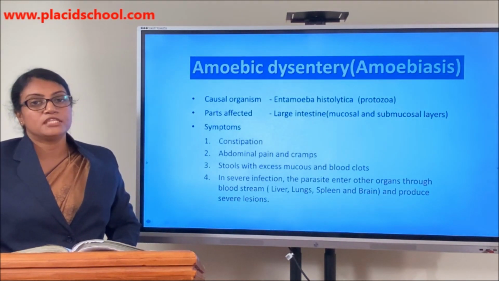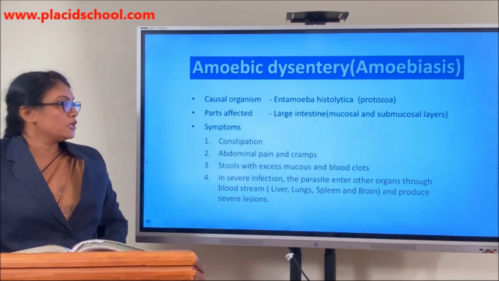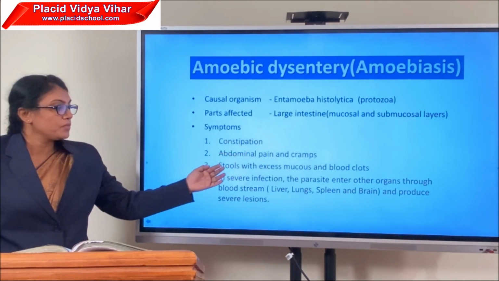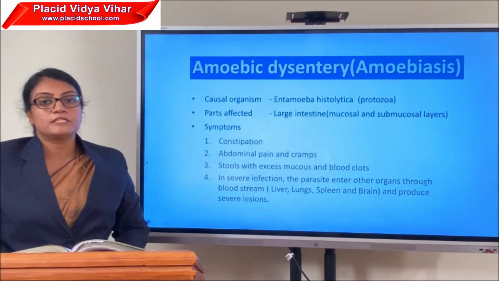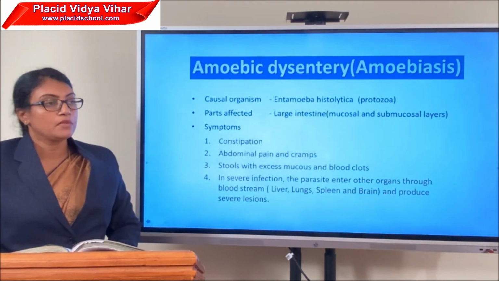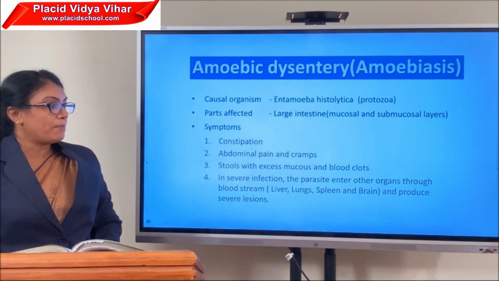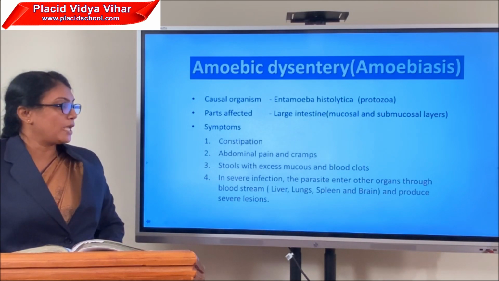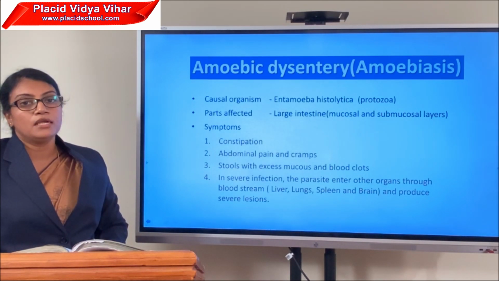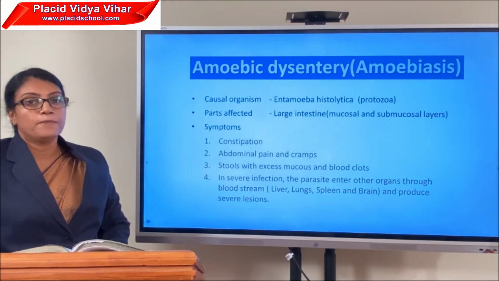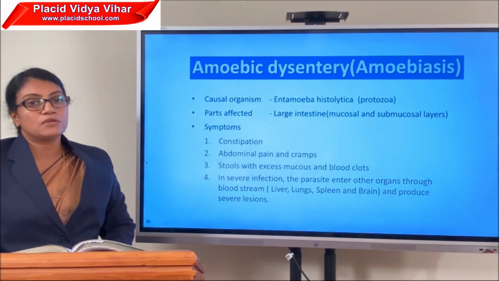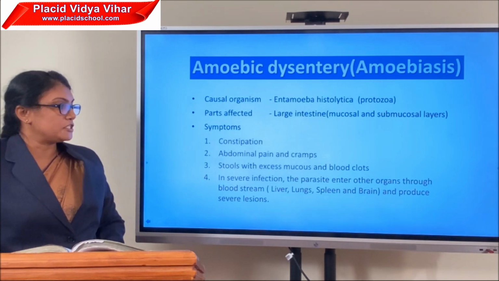When this pathogen enters the human body, the different symptoms that appear include constipation, abdominal pain and cramps. Stools will have excess mucus with blood clots, and in severe infection, the parasite enters other organs through the bloodstream, and it may affect organs such as liver, lungs, brain, etc. and produce lesions, and also other organ walls get affected.